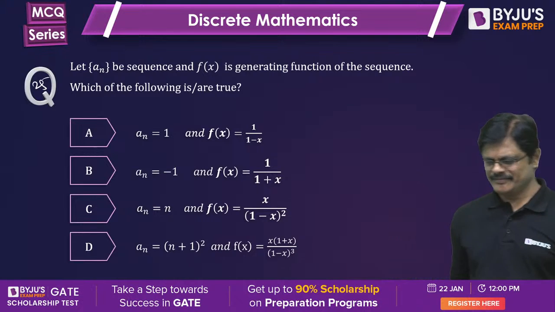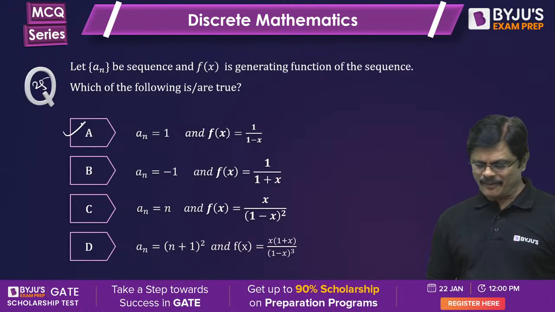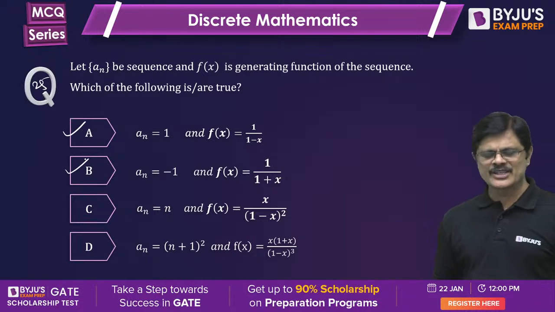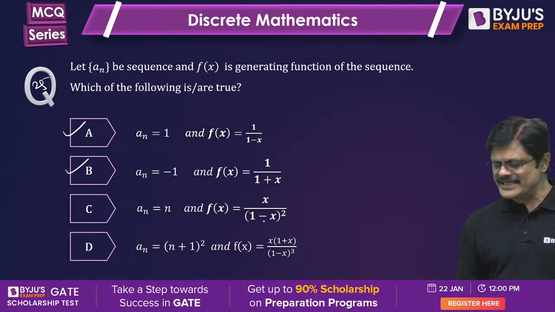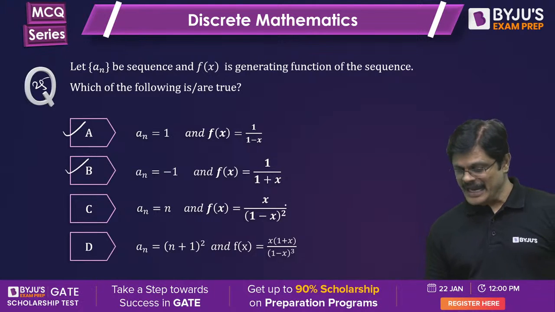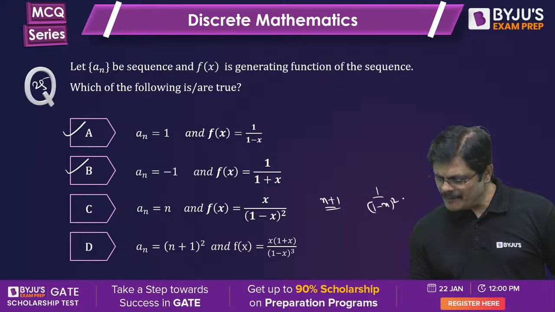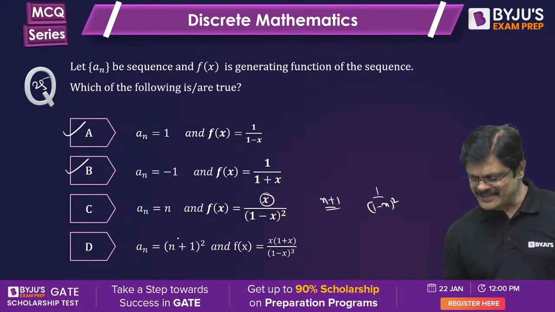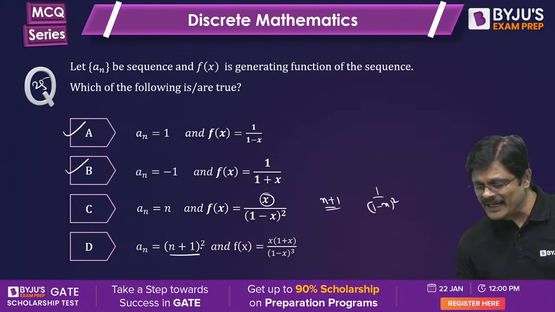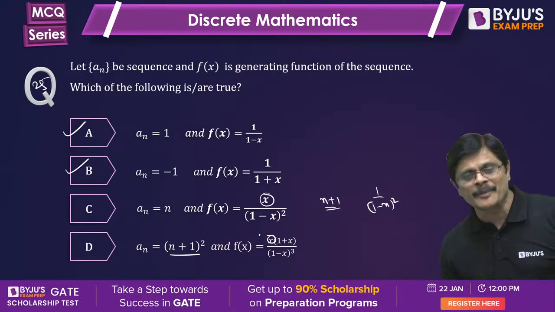Wonderful, Lalit. For 1, it is 1 by 1 by x. For minus 1, it is 1 by 1 plus x. For n, it is x by 1 minus x whole square. Actually, if it is n plus 1, it is 1 by 1 minus x whole square. But for n, you have to multiply with x. Actually, for n plus 1 by n plus 1 whole square, this x should not be there.